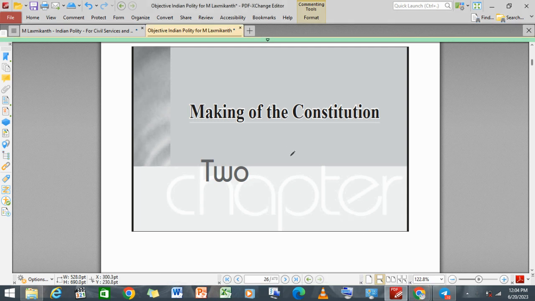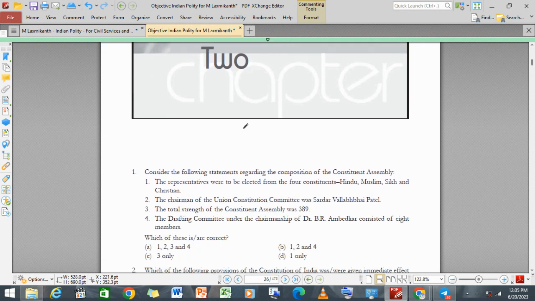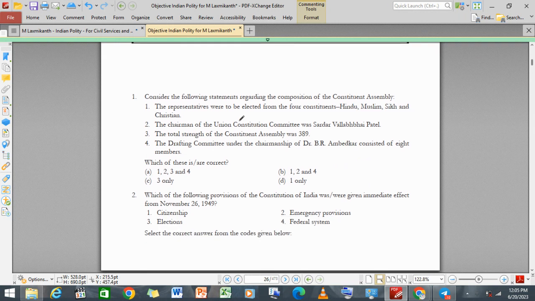So hello everyone. Today we'll do Making of Constitution, chapter two itself. The questions from M. Laxmikant itself. We have completed M. Laxmikant's chapter two, Making of Constitution. Now it's time to do the chapter questions.